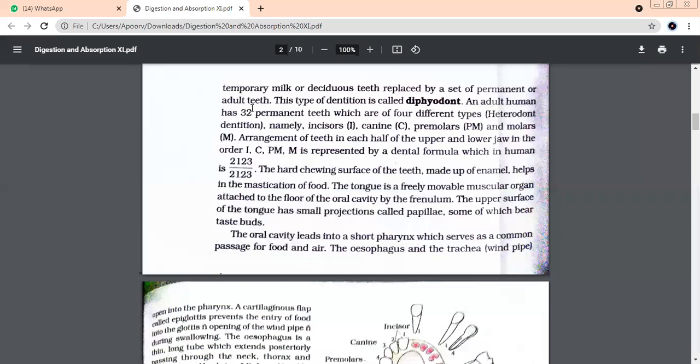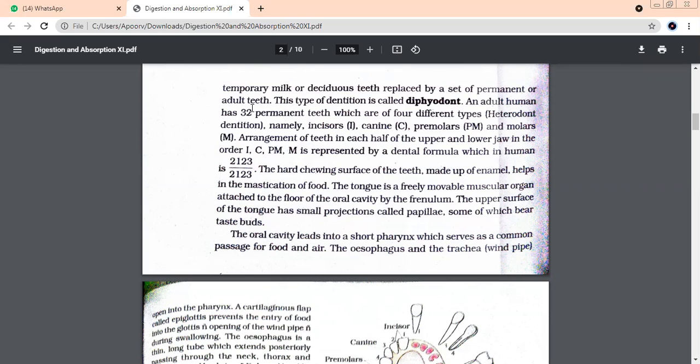Temporary milk teeth, yes. Milk teeth in common language. And what do you call them in biology? Deciduous teeth. Now the second teeth which come when you become mature, what is that set of teeth called? Permanent teeth. Why are they called permanent teeth? Because after that they don't get broken by themselves.